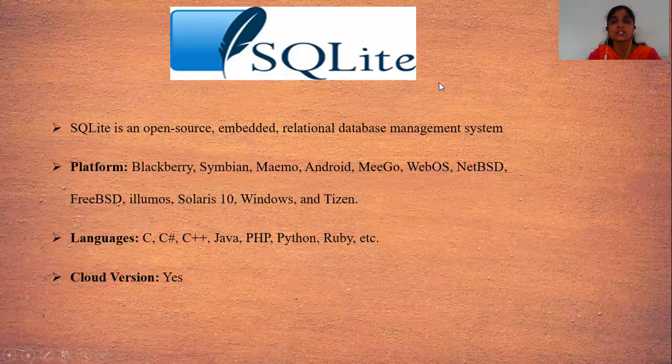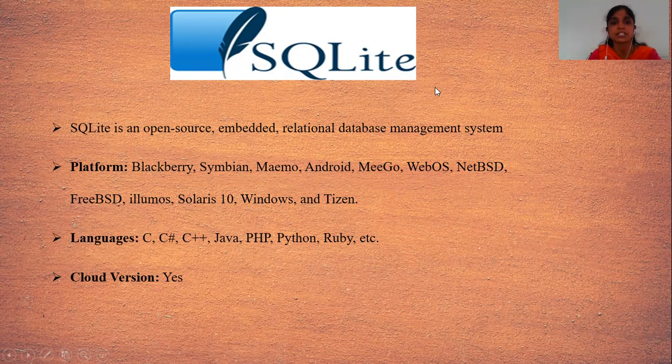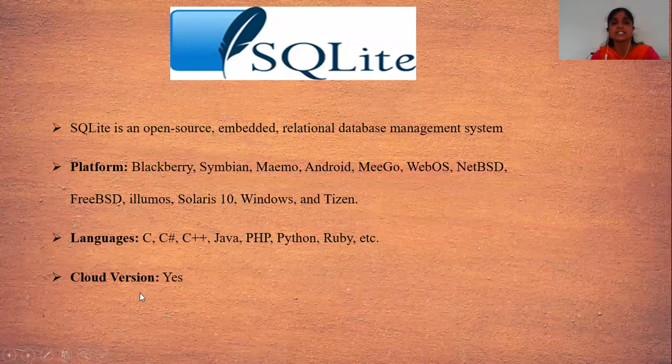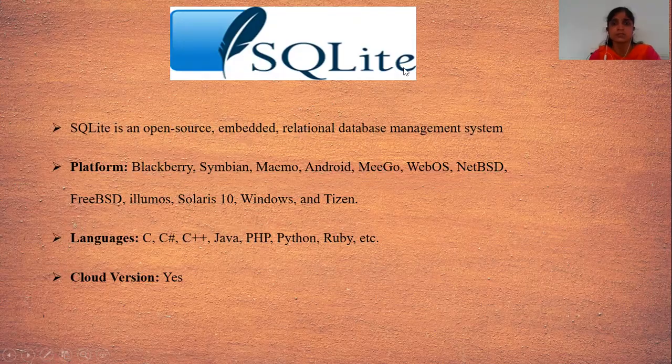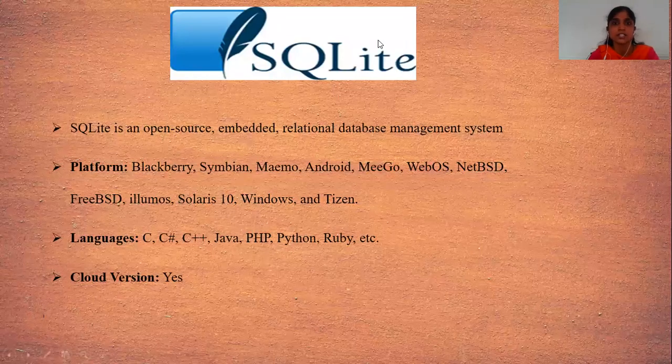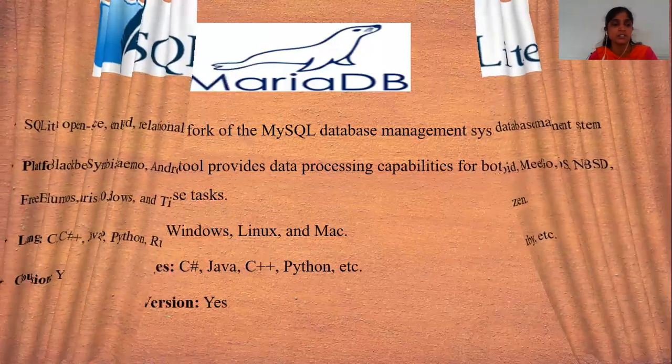In SQLite, you do not need to dedicate any server to store the database. That means you don't have to use another server to store the data. SQLite platforms are BlackBerry, Symbian, Android, MeeGo, FreeBSD, Windows, Tizen, and it supports languages such as C, C Sharp, C++, Java, PHP, Python, Ruby, etc. And it also has a cloud version. Then next one is MariaDB.